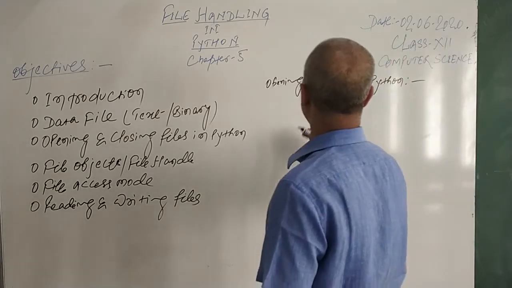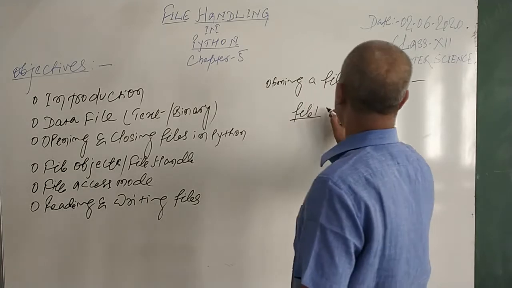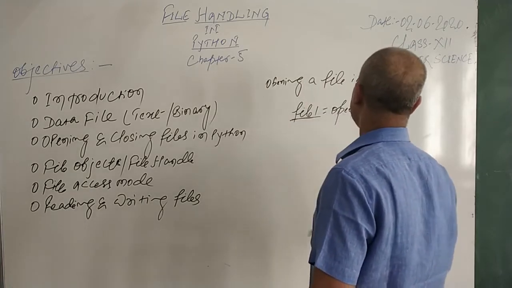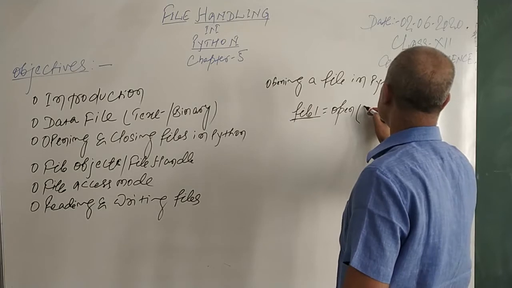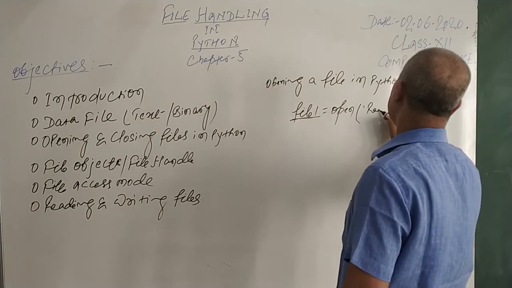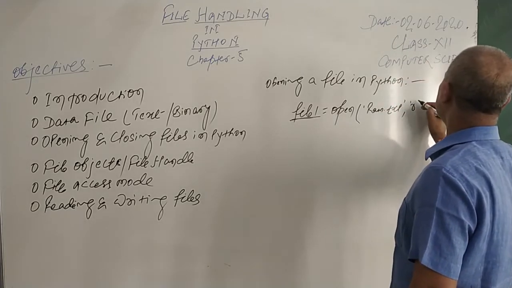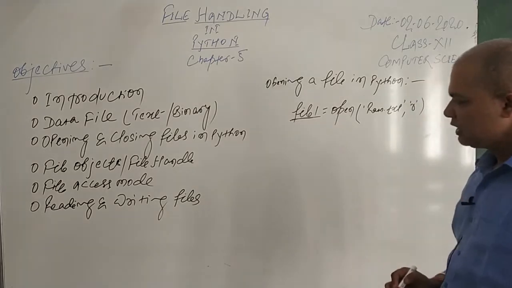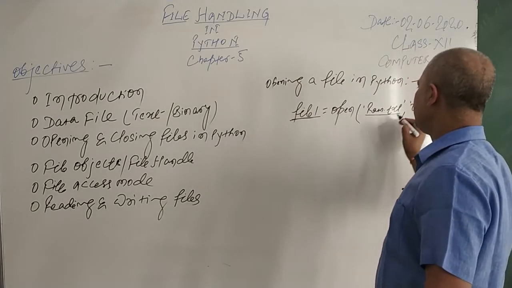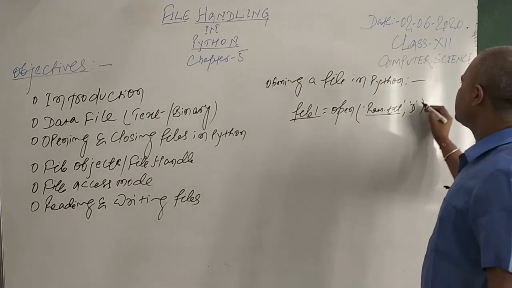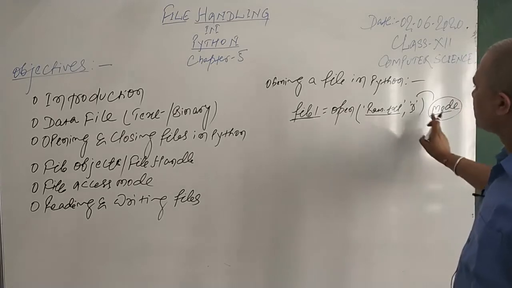Once you want to open a file, you need a file object. You may say it is a variable, and equal to, there is an open method. It is an inbuilt method, you can directly use it, and inside this you mention the file name, suppose ram.txt. Then you have whatever mode you want to open the file in. Here ram.txt is the name of the file that I am trying to open, and this is the mode of the file. It means what operation is possible on this file.